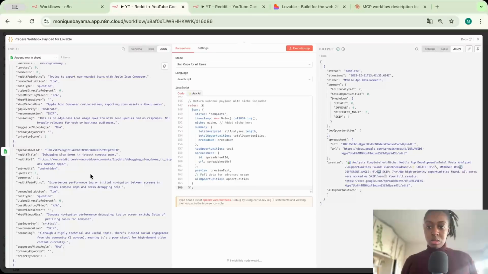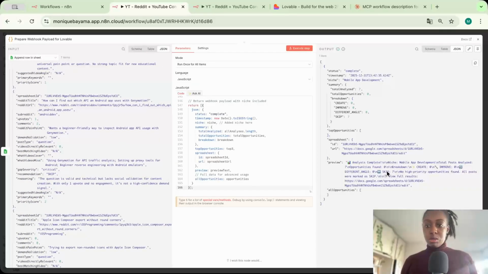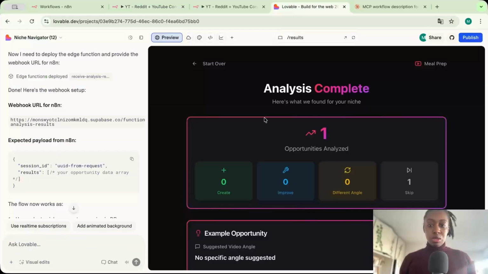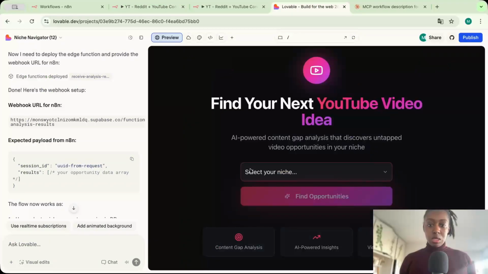So maybe I'm just going to go ahead and rerun the scenario with another niche, hoping that there's more, because here the problem is that this specific analysis didn't return any interesting results, but I need results in order to test my scenario properly. So let me go ahead and I'm going to rerun it.